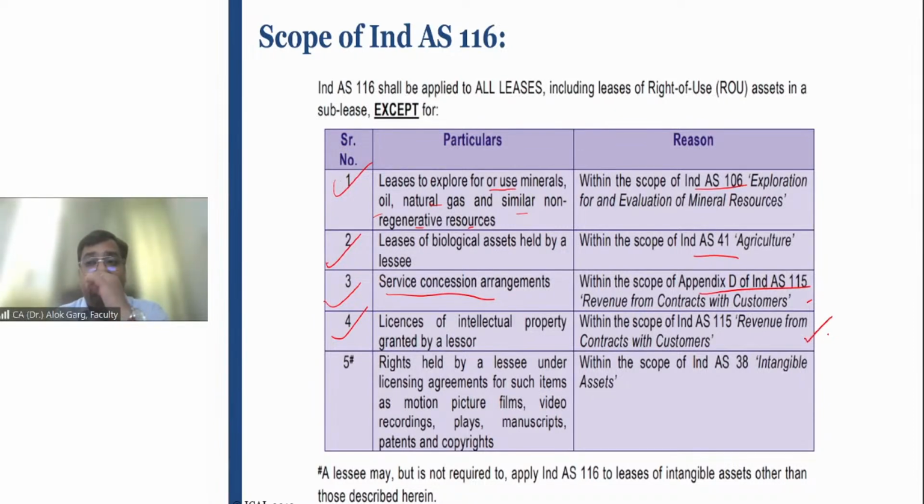It is not covered under Ind AS 116. Sir, from an examination perspective, are these parts important? The answer is no. But from the standard perspective, of course, you need to know that this standard is not applicable on these transactions. Point number 5, rights held by a lessee under licensing agreements for such items as motion picture films, video recordings, plays, manuscripts, patents and copyright.